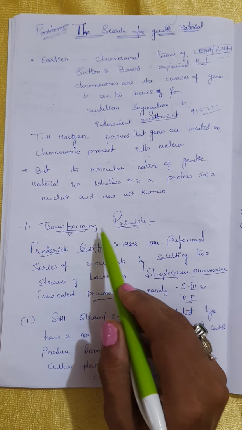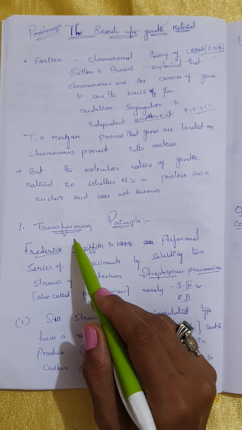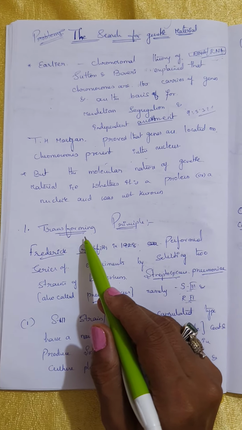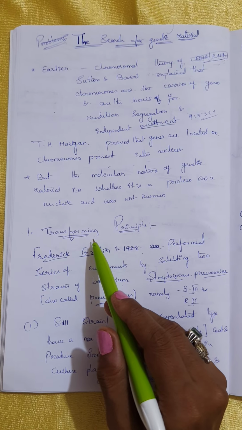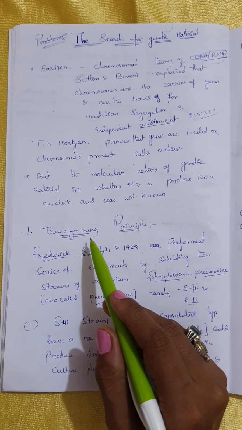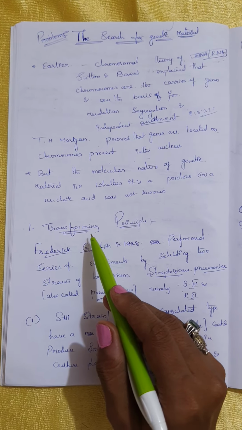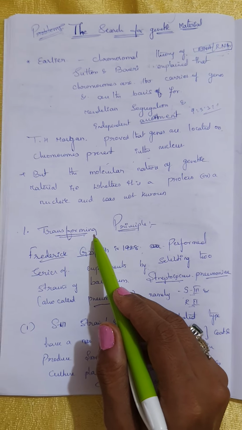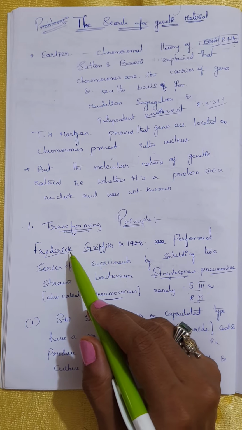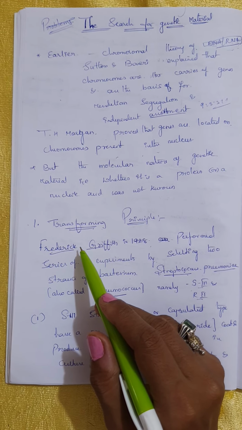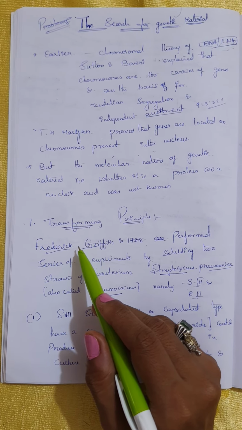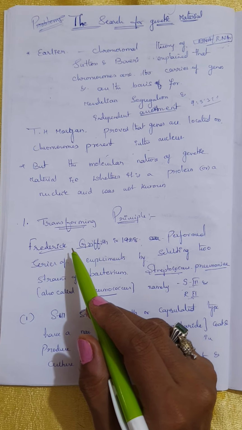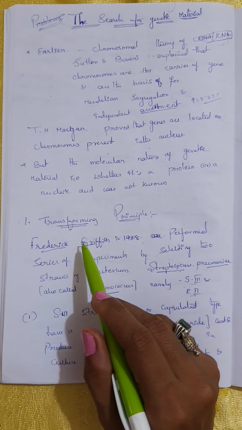Among the first is the transforming principle. In the name itself, something is transformed from one organism to another, so that the other host is going to change its properties. That's why we call it the transforming principle, and it is the most famous also. Some scientists were not satisfied with these experiments, and we will talk about whoever later proved this also.